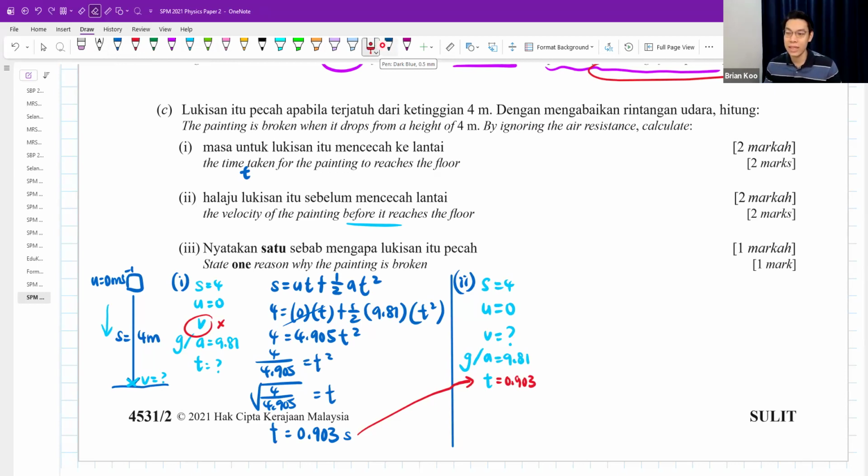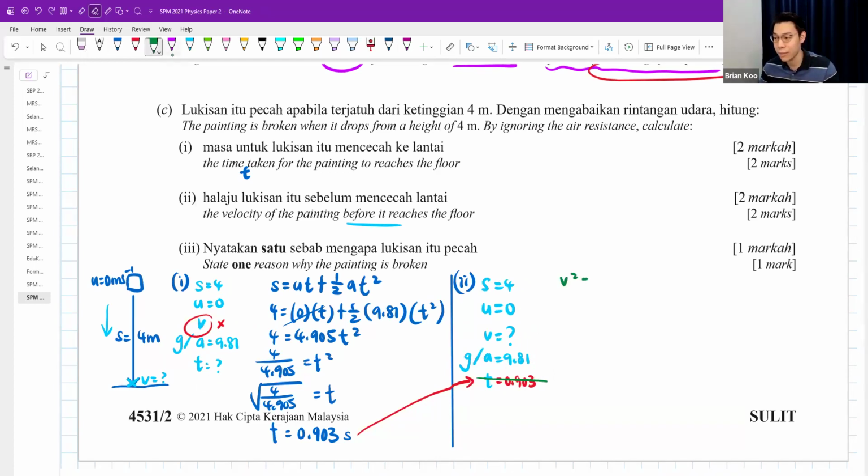So you must cancel somebody out, because for SUVAT equations, you must always only deal with 4 symbols. 1, 2, 3, 4, including the one you want to find out, and then one you don't want. Here you have 1, 2, 3, 4, 5, too many. So maybe I choose to cancel the T. Up to you. You can cancel the A also. You can cancel the S also. Up to you.